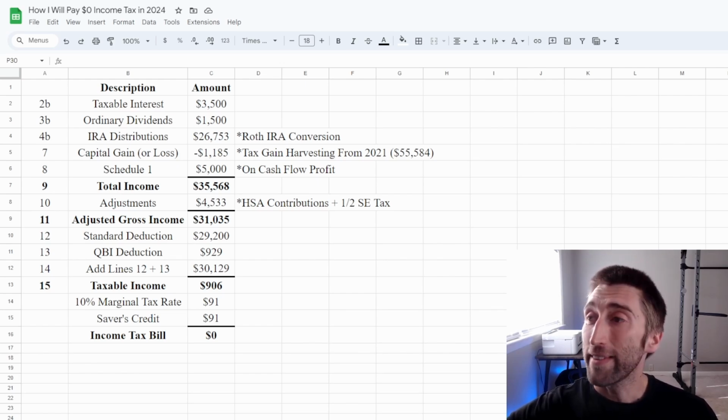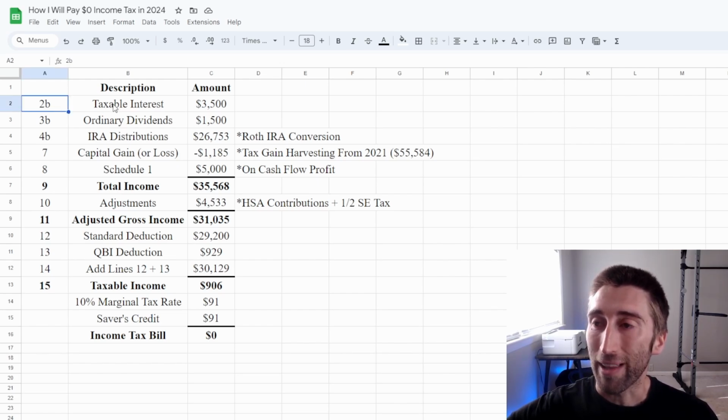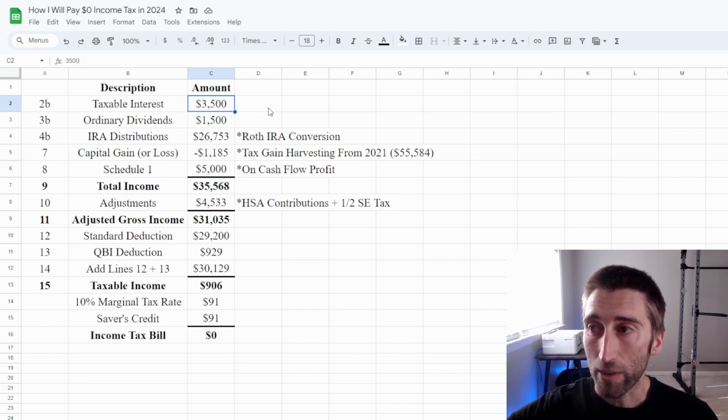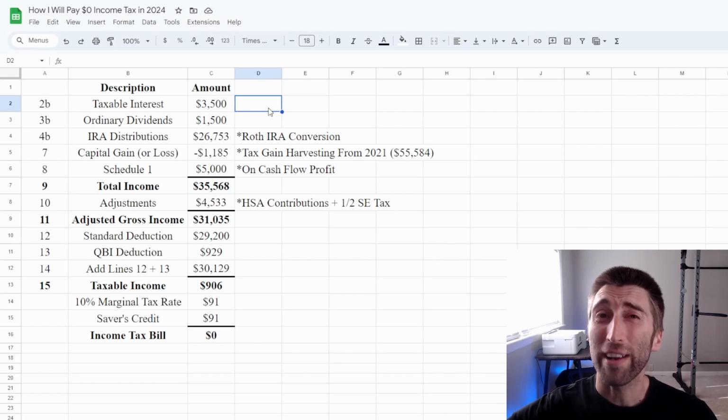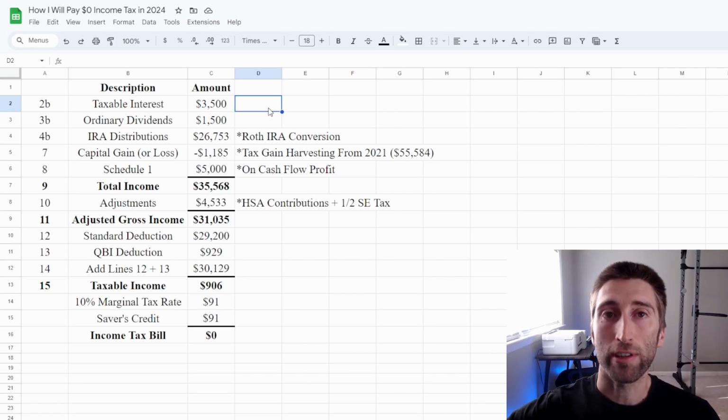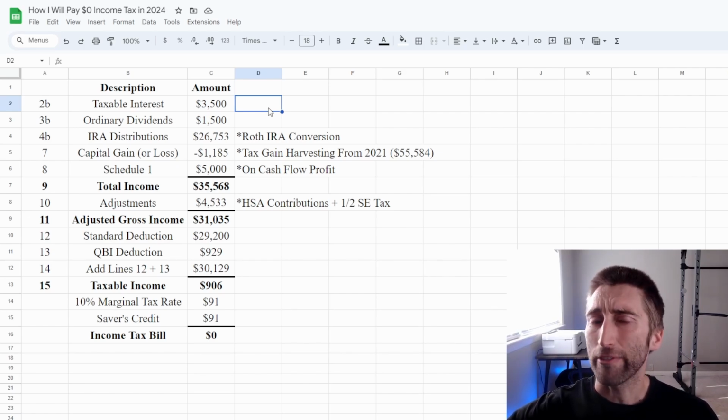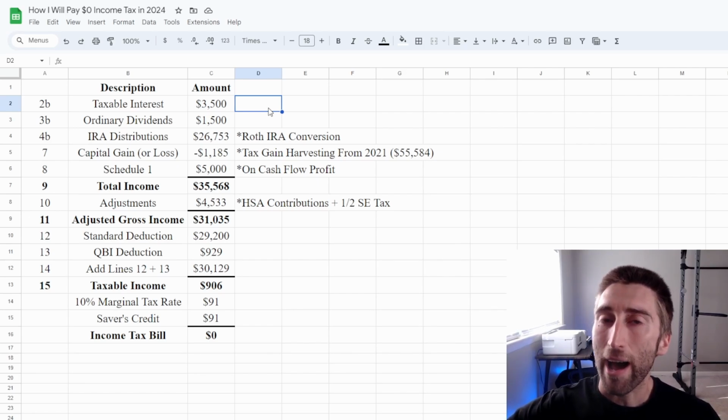All right, so this is how I think my tax return is going to look when I do it in 2025. We have right here, line 2B, taxable interest. I think I'm going to have a lot more taxable interest this year, and the reason for that is I'm doing a lot of bank bonuses. I've also had a lot more money in cash this year because I did basically a cash-out refinance of my primary residence. I turned it into a rental property, so I had a lot of cash on hand and kept it in a high-paying CD pretty much all year. So that's why I put 3,500.